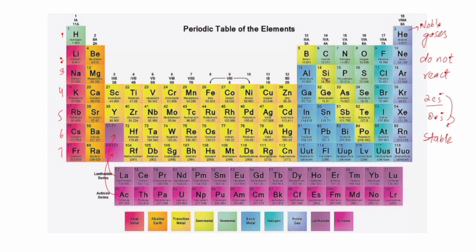To be like them, they have to lose electrons, gain electrons, and share electrons. They have to share, lose and gain electrons to get their outermost shell filled with the octet of 8 electrons or the duplet of 2 electrons.